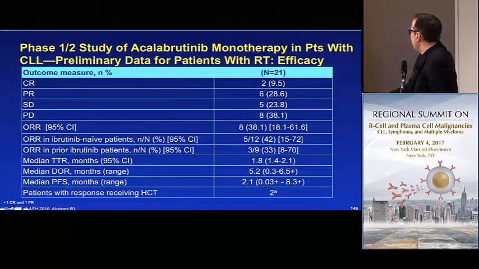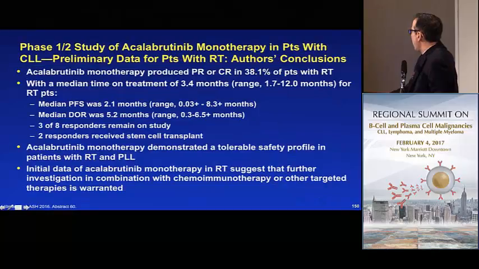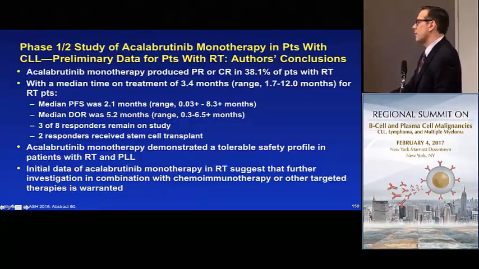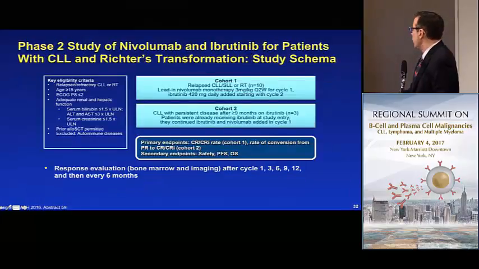And again, relatively small number of patients, and there's modest activity of acalabrutinib, a response rate of 38.1%, although the responses were not particularly durable. We've looked in our own practice at a small number of patients who were treated with ibrutinib in the setting of Richter's who hadn't seen it before. And again, patients can respond, but the responses are generally on the scale of months. So I don't think BTK inhibition as a monotherapy will likely be the solution, but if they hadn't seen a BTK inhibitor before, there's probably some activity, potentially as a bridge to transplant or other cellular therapies.